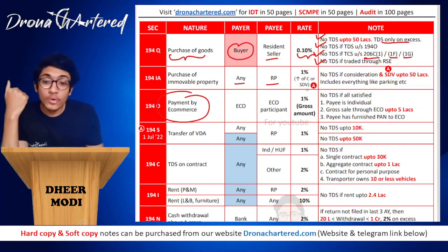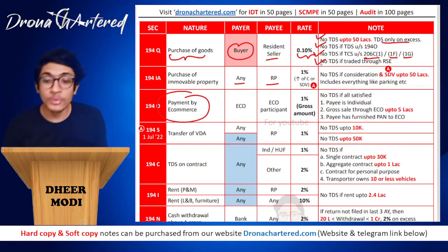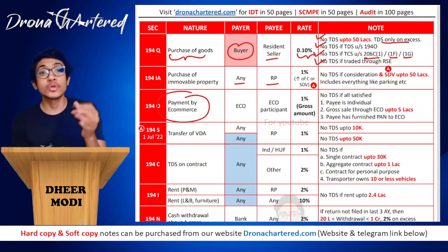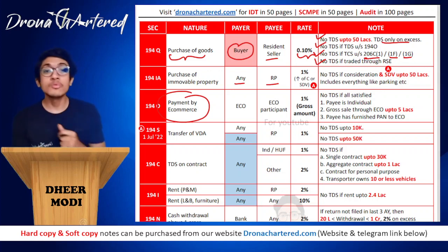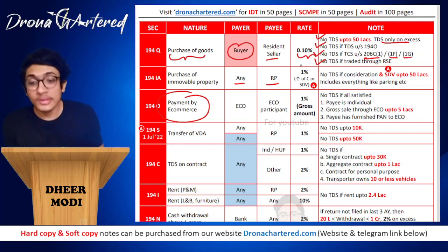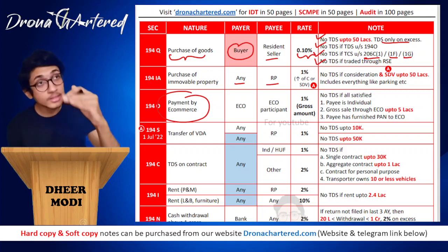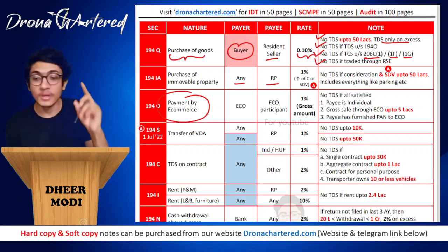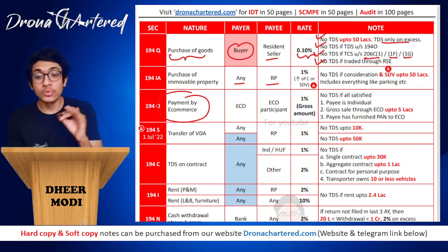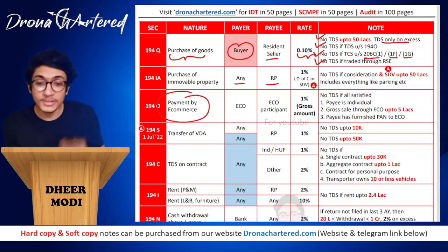Now 1% of what? There is an amendment here for May 23. Therefore, you have to keep in mind it is 1% of the higher of C or SDV. C stands for consideration and SDV stands for stamp duty value. Because it is immovable property, you also have to consider the stamp duty value. So this is an amendment for May 2023. It is 1% of the higher of consideration or stamp duty value. Whichever is higher, it will be 1% of that amount. So remember this during the exam. Wherever there are amendments in the notes, I have added an A so that it is easier for you to notice where there are amendments and pay special focus on them.